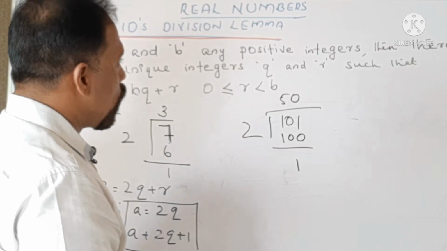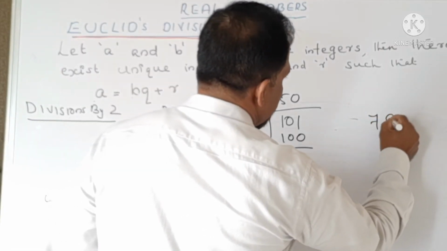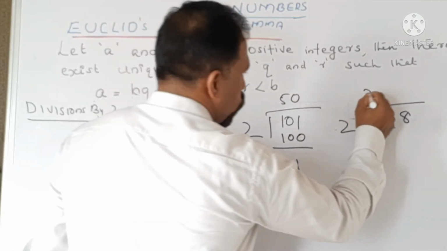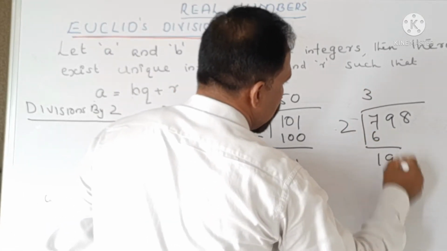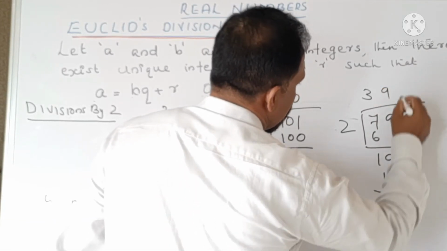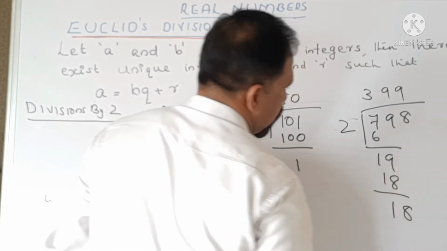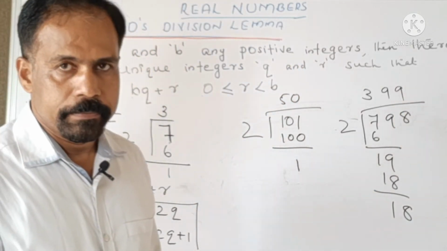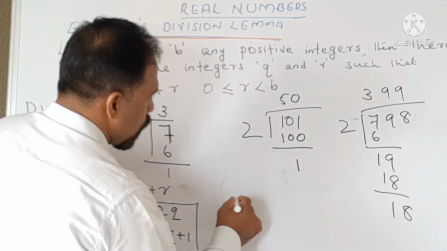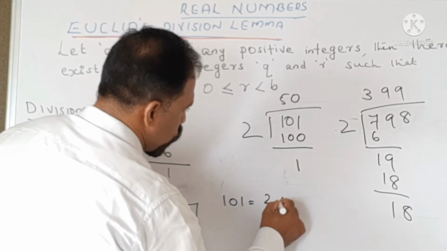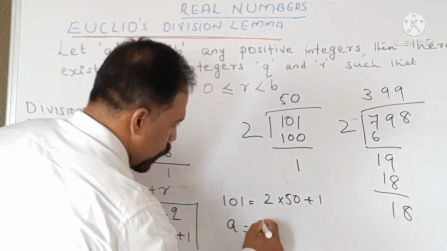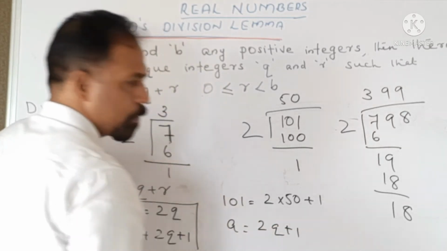So okay, let us take 798. Let us divide it by 2. We get 399. So all numbers can be represented. So 101 can be written as 2 into 50 plus 1. That means A is equal to 2Q plus 1.